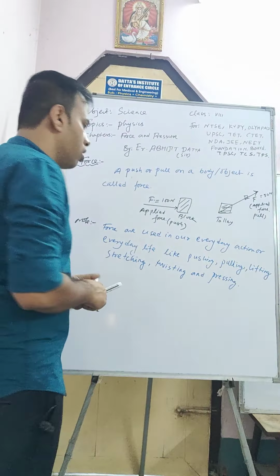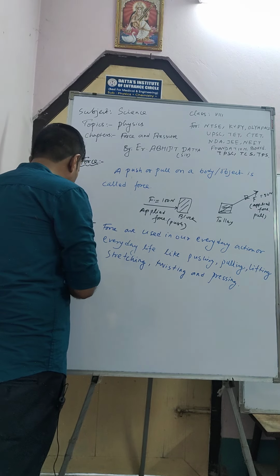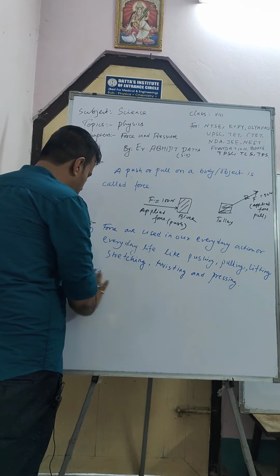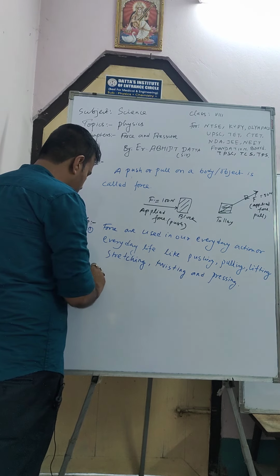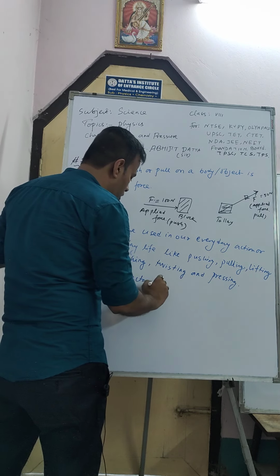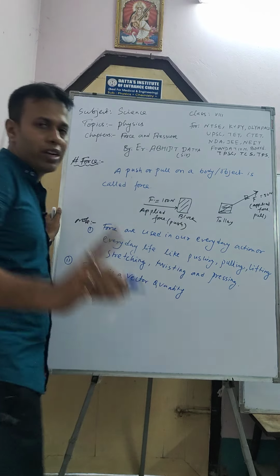Now another point. Note, this one is 1 and this one is 2. Force is a vector quantity. What is a vector quantity? I will explain later.